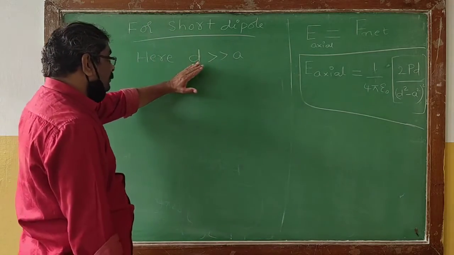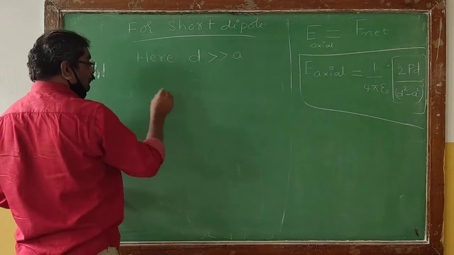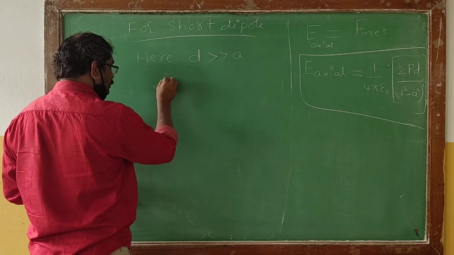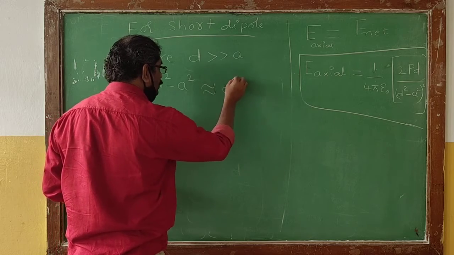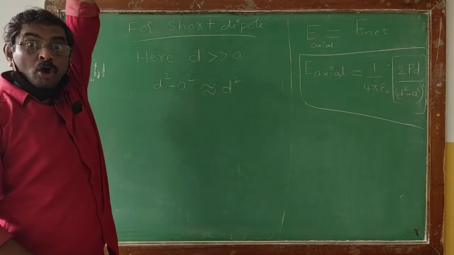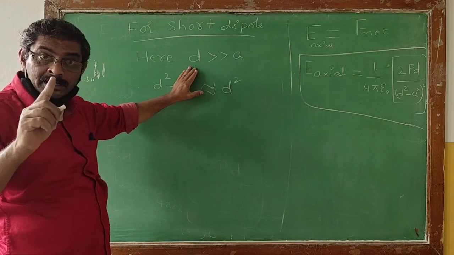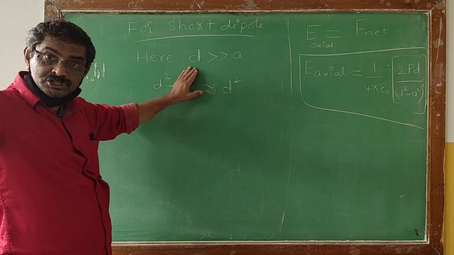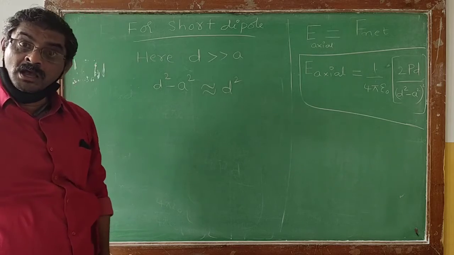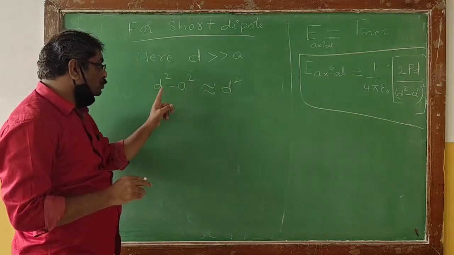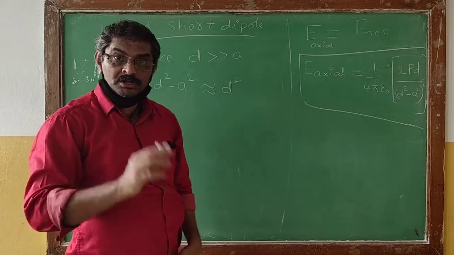The denominator d square minus a square will be approximately equal to d square itself. Why? Because a will be negligibly small, so a square will be further negligible. That's why d square minus a square is approximately equal to d square.